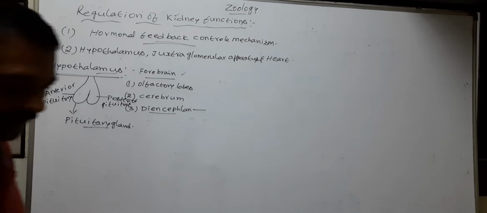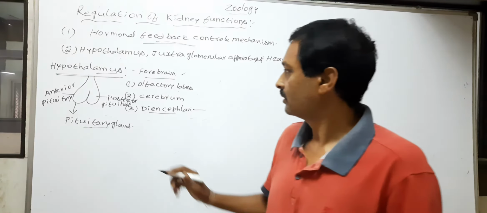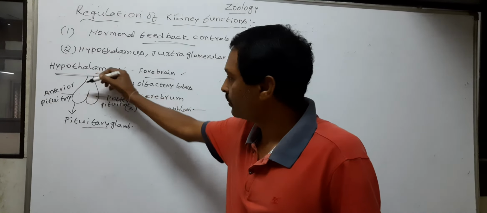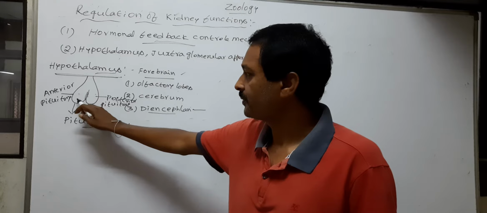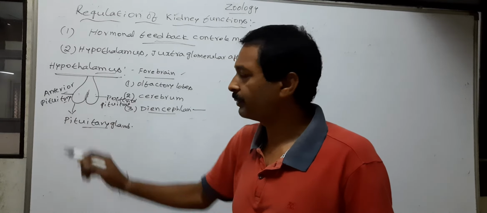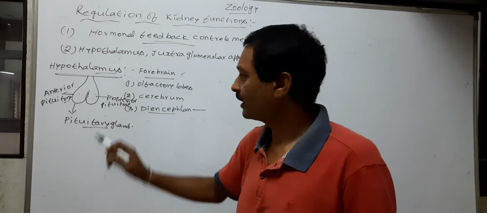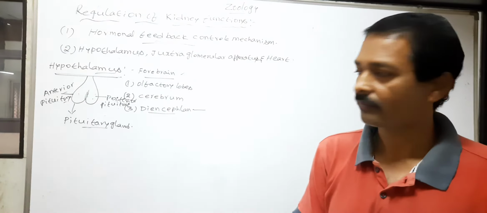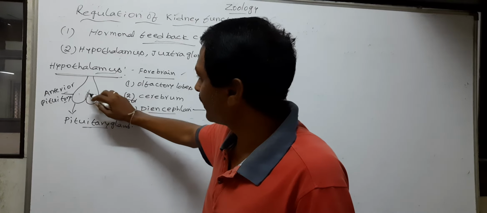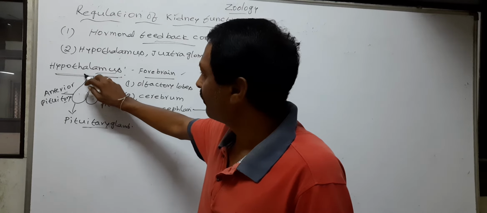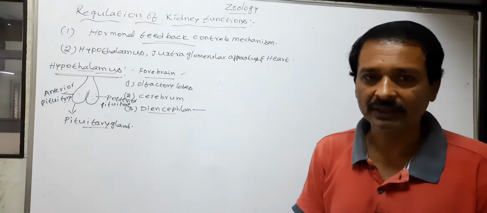Generally, the pituitary gland has three lobes: anterior lobe, middle lobe and posterior lobe. Here the middle lobe fuses with the anterior lobe. So the human pituitary gland has two lobes. The anterior lobe is called anterior pituitary and the posterior lobe is called posterior pituitary.